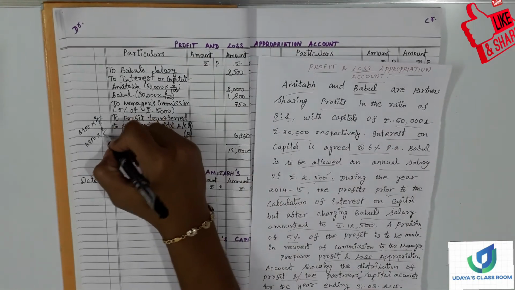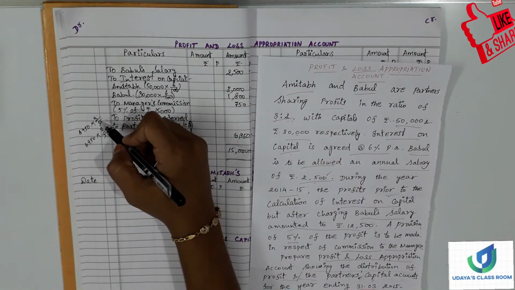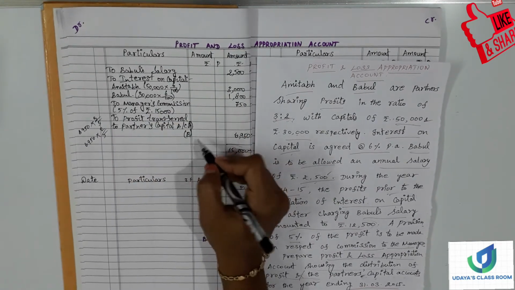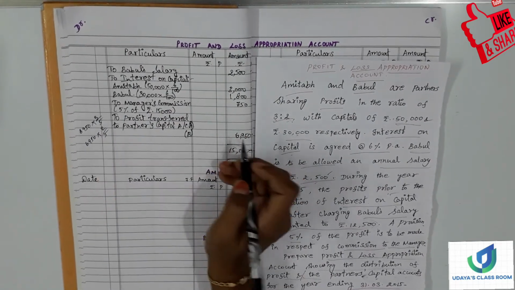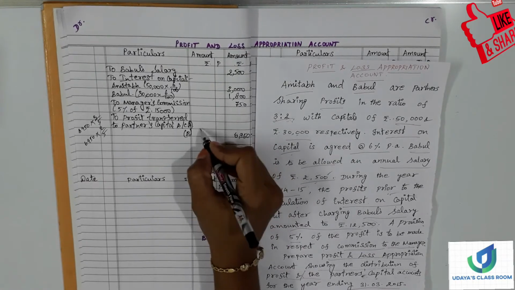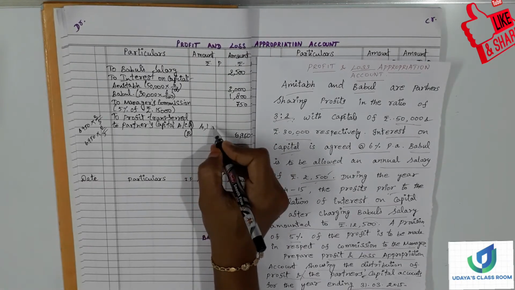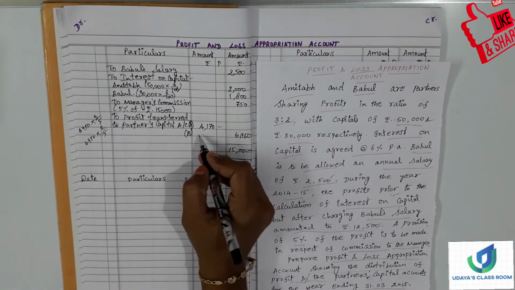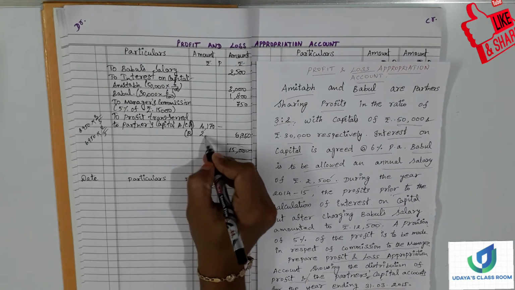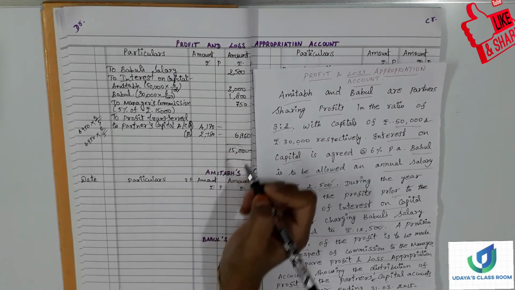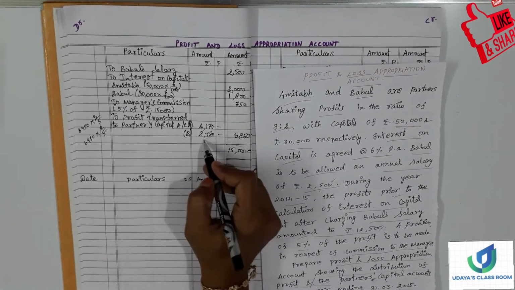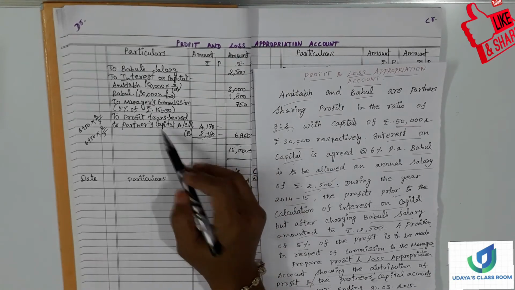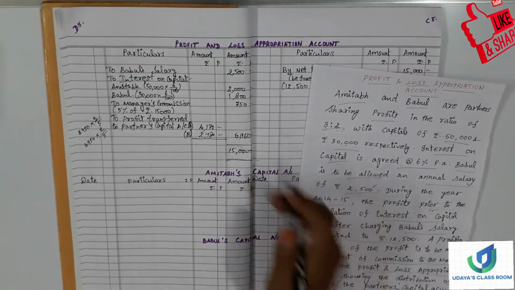So 2/5. So 6,950 into 3/5 would be the share of Amitabh, and this would be Bubble's share. If we calculate, we will get 4,170, and for Bubble 2,780. So this is the share of profit. So this profit is to be transferred to the partners' capital account.